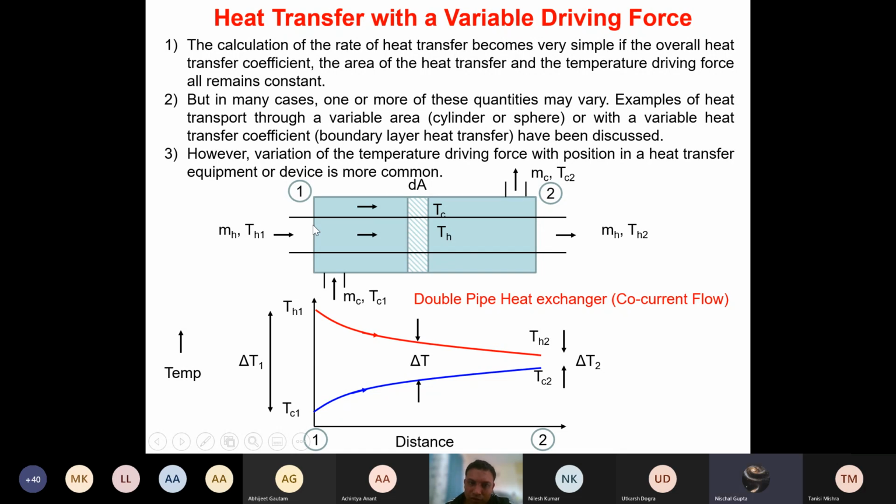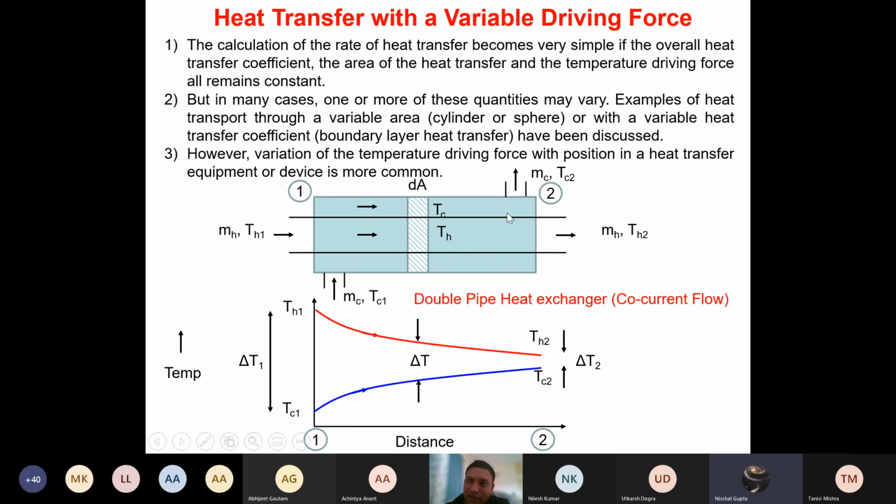Yes or no? Yes, sir. Then H naught will be important. H naught will be because of the convection which is taking place in the annular region. And you will have a conduction resistance through this pipe. Even if you assume that the conduction resistance is negligible, still HI and H naught you will have. And HI and H naught may not remain constant throughout the length, isn't it? So you might have a slightly different value of U here and a slightly different value of U at end 2.